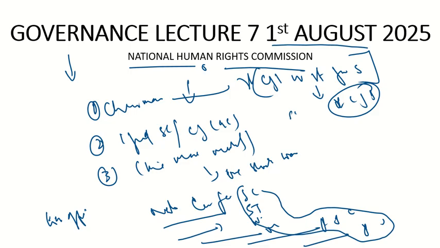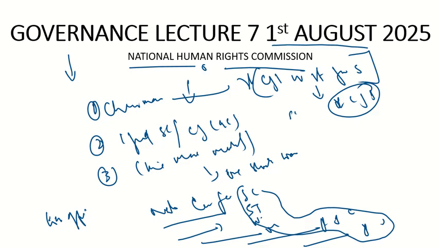So this is the composition of the National Human Rights Commission. What is the composition? It will consist of the chairman, one judge of the Supreme Court or the Chief Justice of a High Court, and three members, of which one should be a woman. And what about the ex officio members? It will consist of the chairpersons of the National Commissions for Scheduled Castes, Scheduled Tribes, Women and Minorities, with the protection for children and persons with disabilities. So these would be the ex officio members of the National Human Rights Commission.